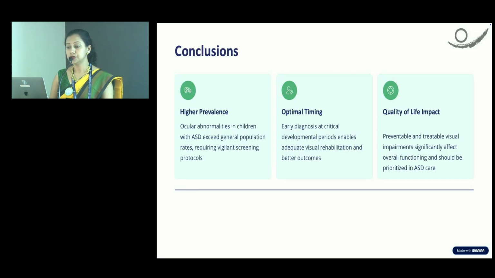As a conclusion, ocular abnormalities in children with autism spectrum disorder exceed the general population rate, requiring a very vigilant screening protocol. Optimal timing is very crucial, which enables adequate visual rehabilitation and better outcomes, which improves the quality of life. Thank you.